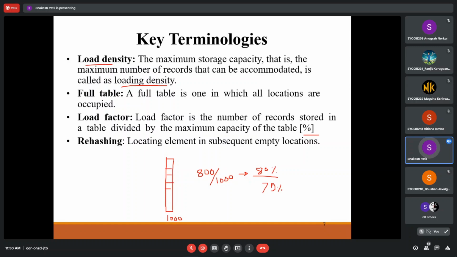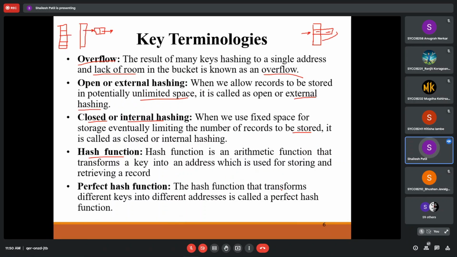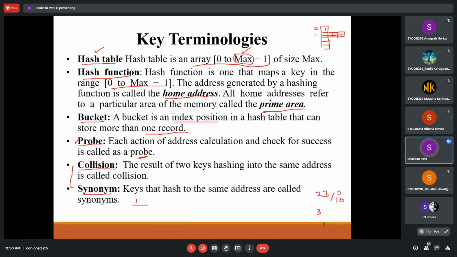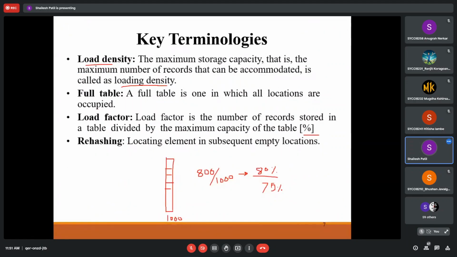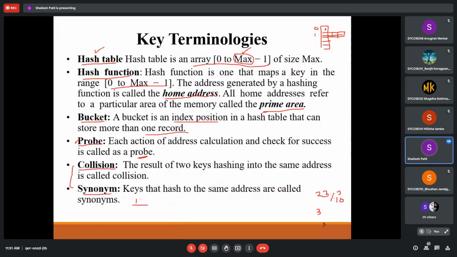Rehashing: if we are having a collision at one location, we place that element in the next subsequent location, or any location determined with the use of the hash function. These are the few terminologies that you must know while working with hashing and hash functionality. Any doubt in this? It's very simple actually. Can we move forward then?